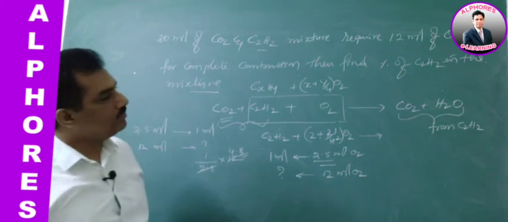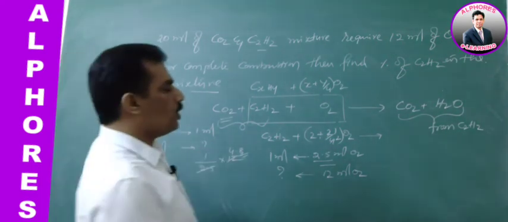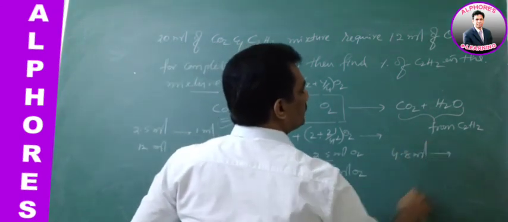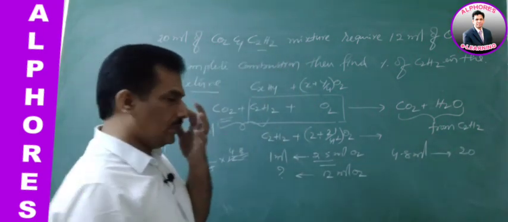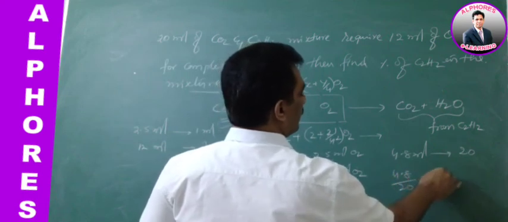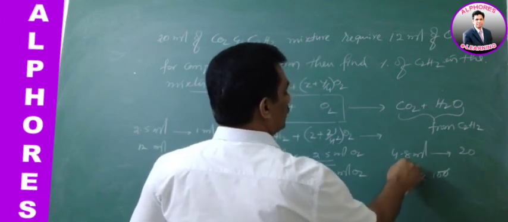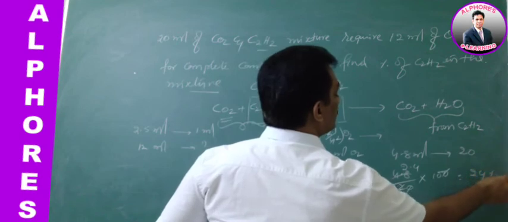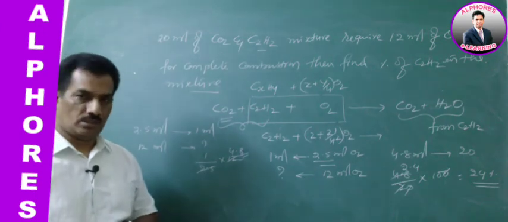Now what are they asking? The percentage of acetylene. 4.8 ml is present in 20 ml. Then the percentage is 4.8 by 20 into 100, which is 24%. Only 24% acetylene is present in the given mixture.